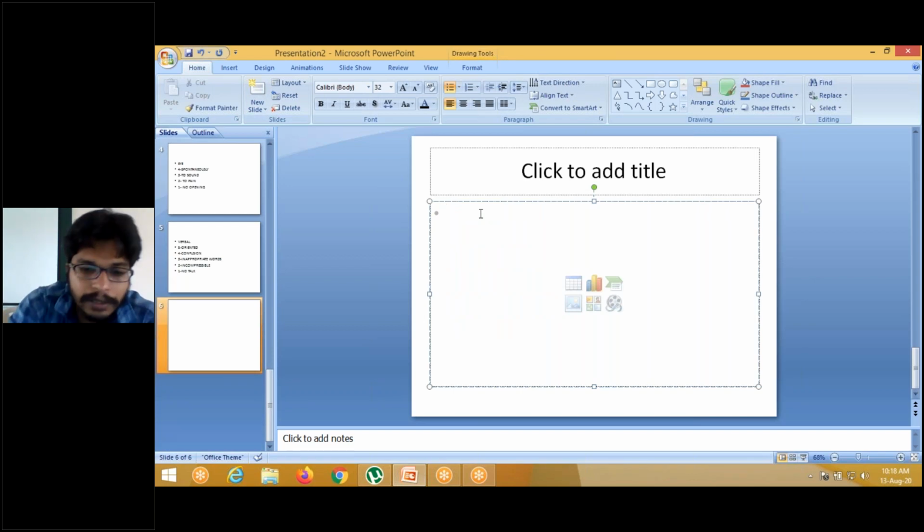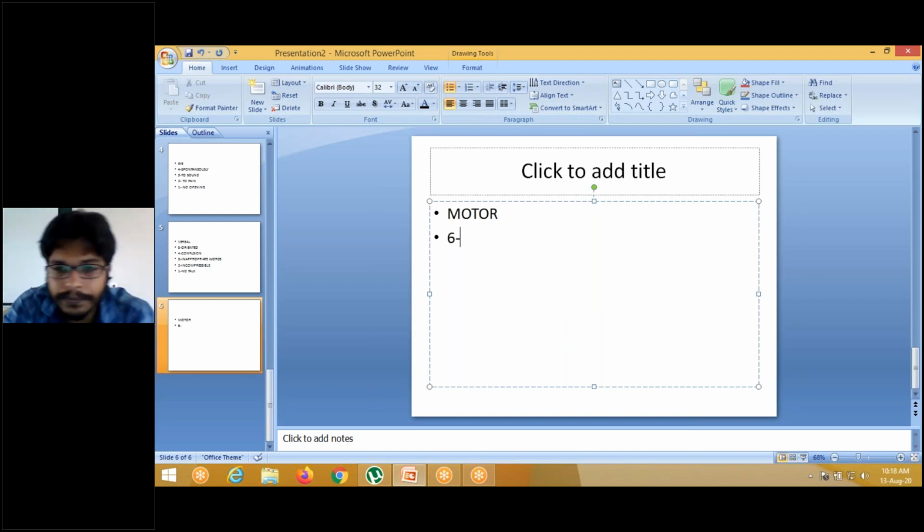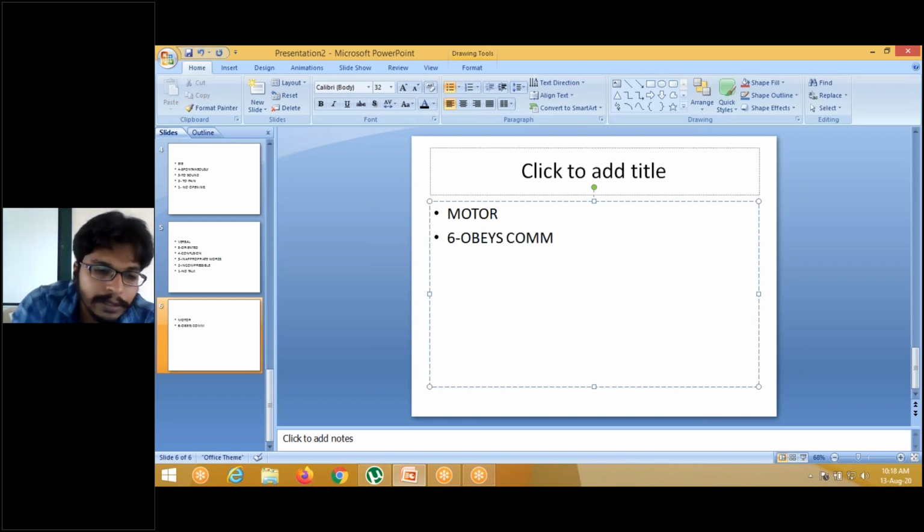Next, motor. What is 6 in motor? Obeys command. 5: can anyone say?